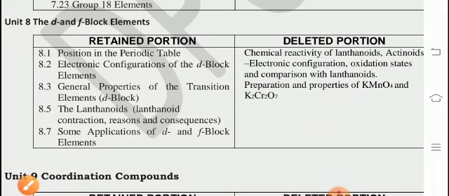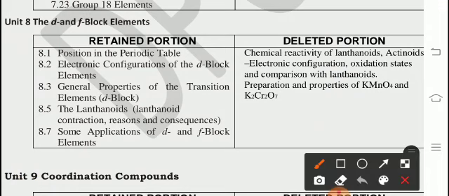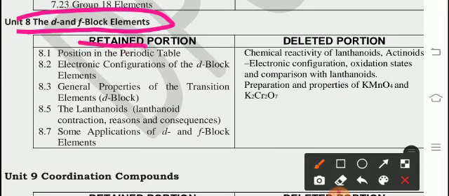From unit 8, the d and f block elements, retained portion is most of the part: points 1, 2, 3, 5, 7. Points 4 and 6 are not there.